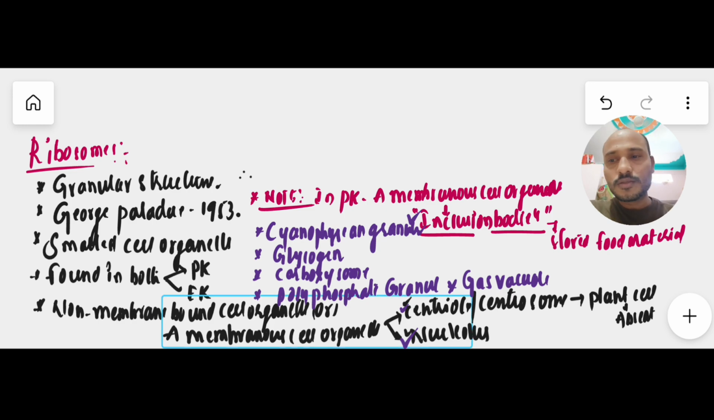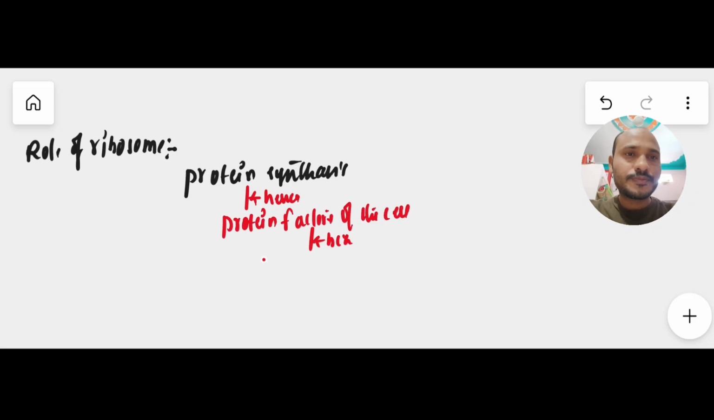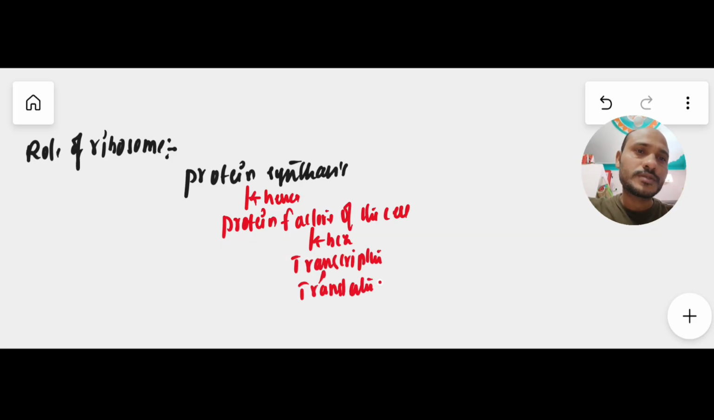Now we move on. Very important: what is the role of the ribosome? Ribosomes play an important role in protein synthesis. Hence, they are known as the protein factory of the cell, because they help in protein synthesis by undergoing transcription and translation from the genetic material, that is DNA.